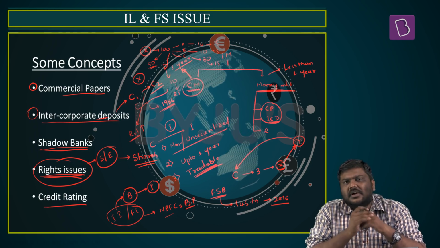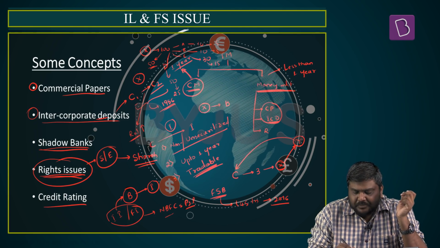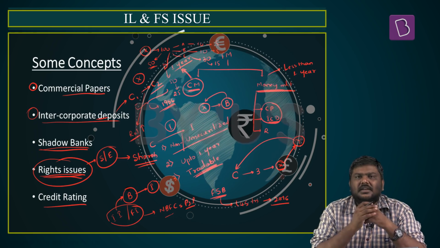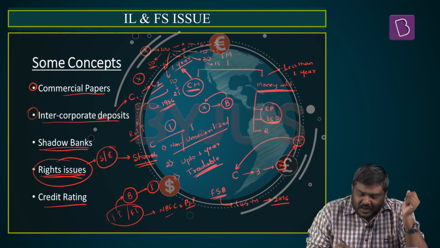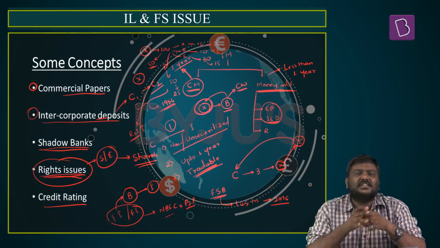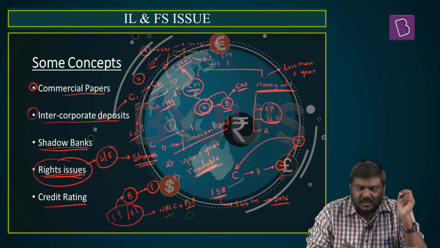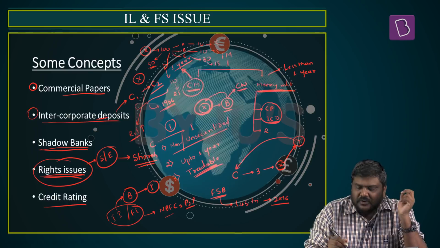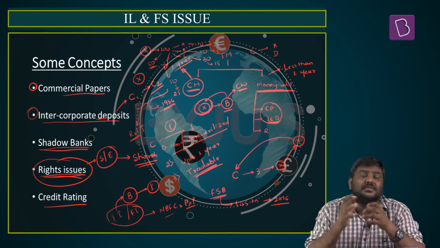And finally, the concept of a credit rating. Let's say X wants to borrow money from bank B. On what basis should bank B give a loan to X? Whenever this kind of lending or borrowing comes into the picture, the lender will usually look at the creditworthiness of the borrower. In this case, X is the borrower, so bank B is looking at the creditworthiness of X. If it is a retail borrower, banks will usually look at the CIBIL score. But what if a company is issuing a bond, or a debenture, and so on?